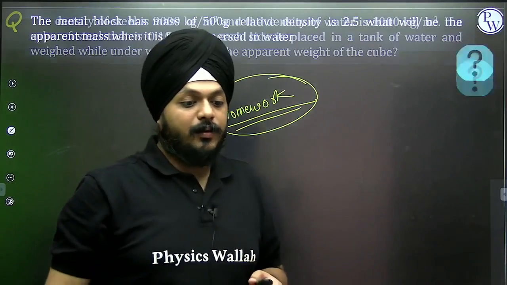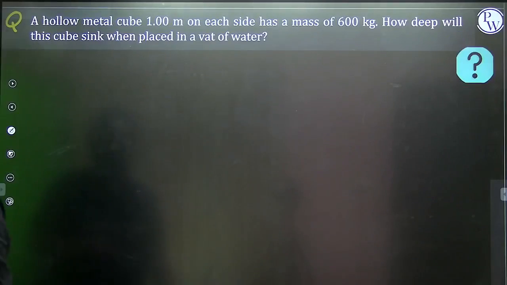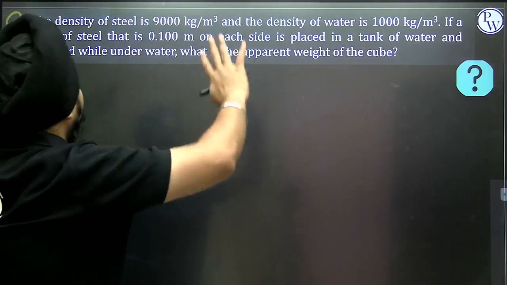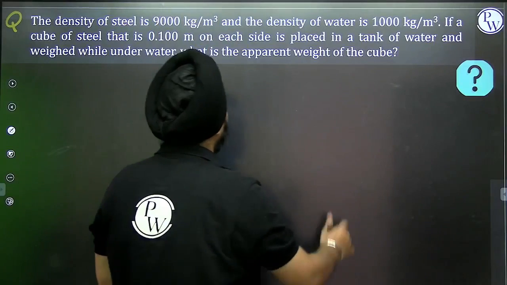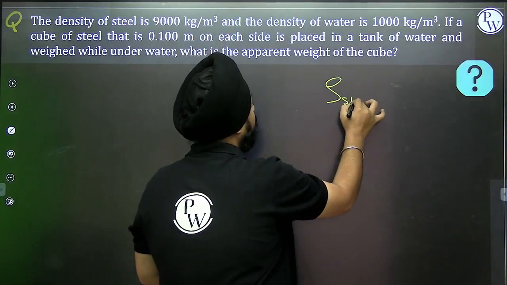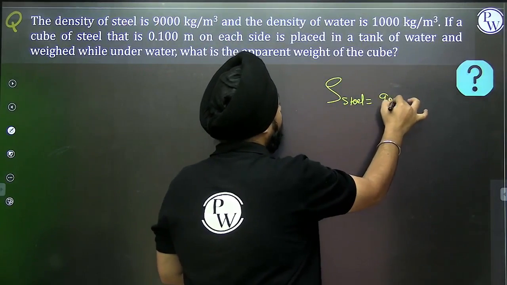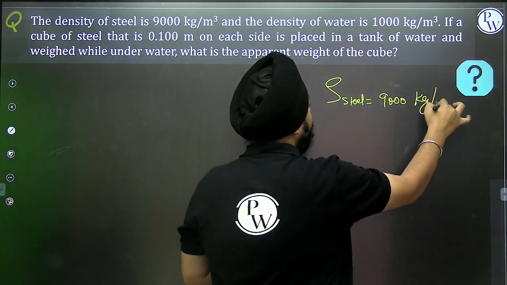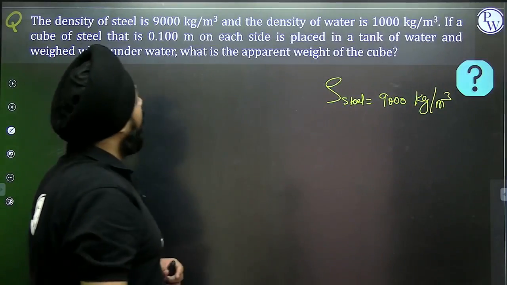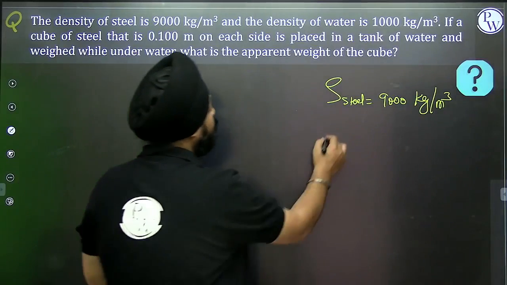Beneath the video. Okay, now see, the density of the steel is 9,000 kg per meter cube. Density of steel, that is 9,000 kg per meter cube. And the density of the water is 1,000.